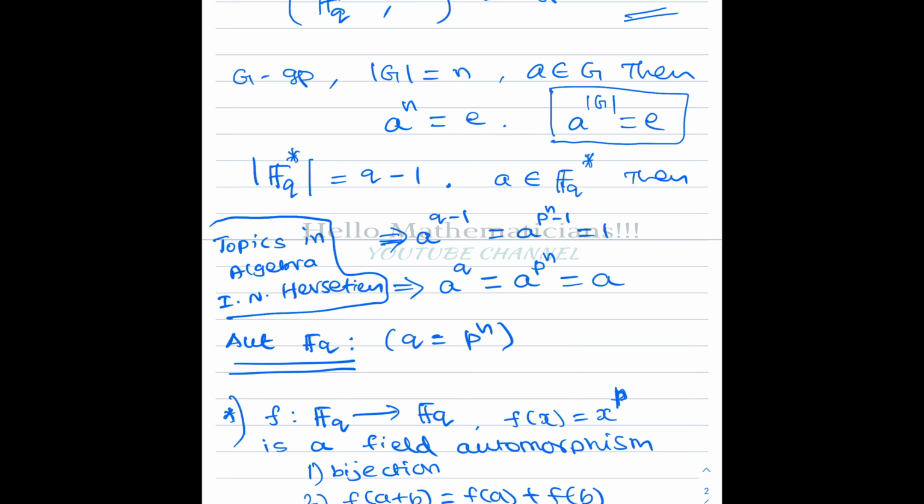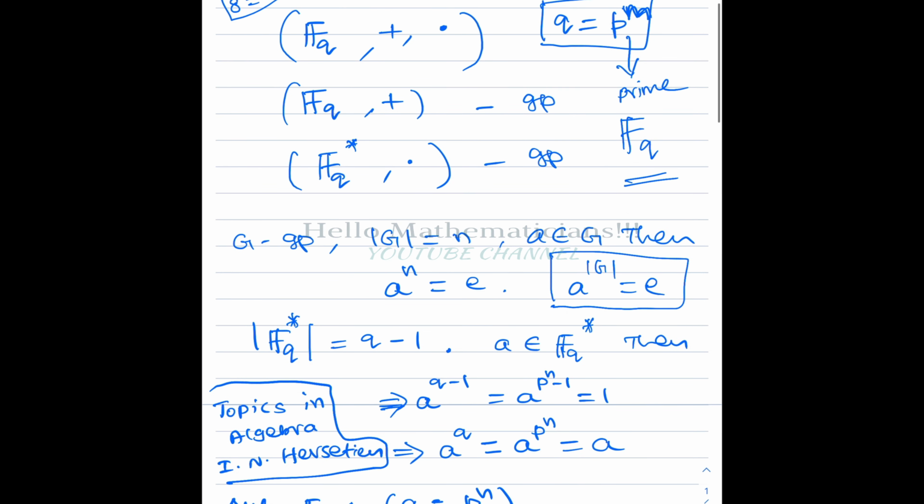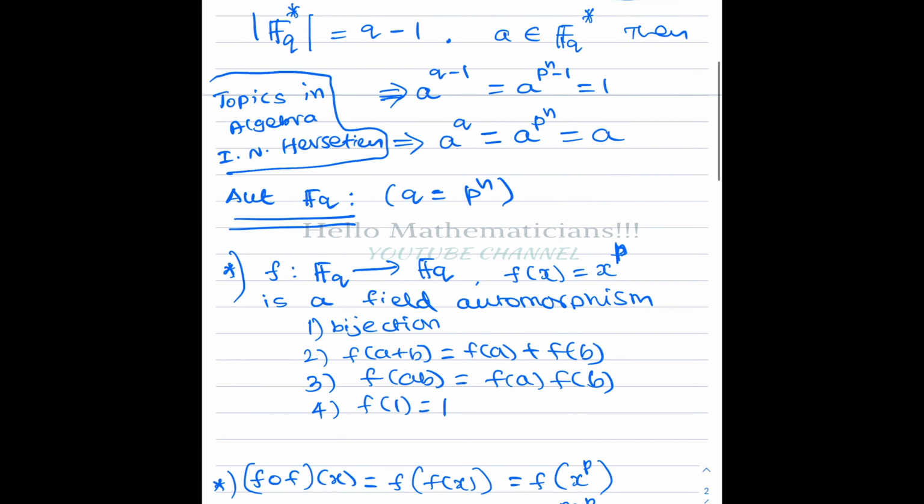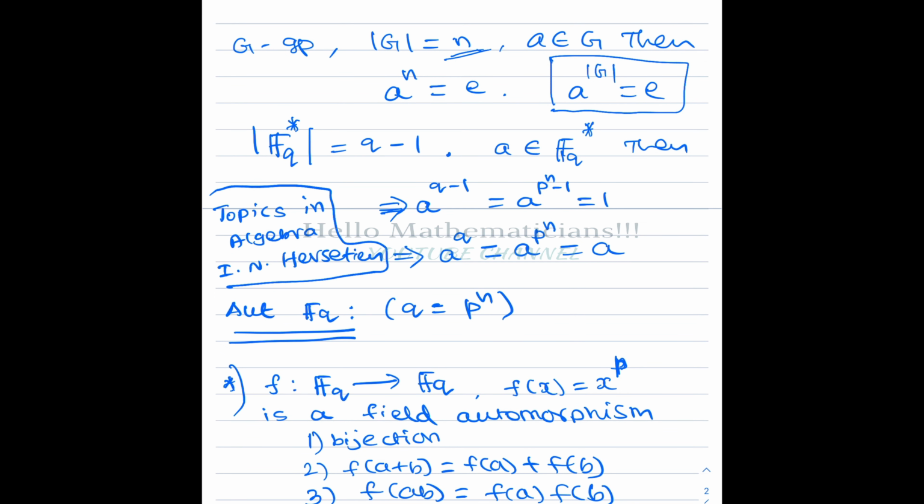We consider q as p power n. Earlier I said q equal to p power m because I am using n here, and if I put n here it might be confusing. So let me put m here, q equal to p power m. So basically the order of the group now is q minus 1, so a power q minus 1 equal to 1. 1 is the identity element in the multiplicative group of the field. So now this q is p power m minus 1.